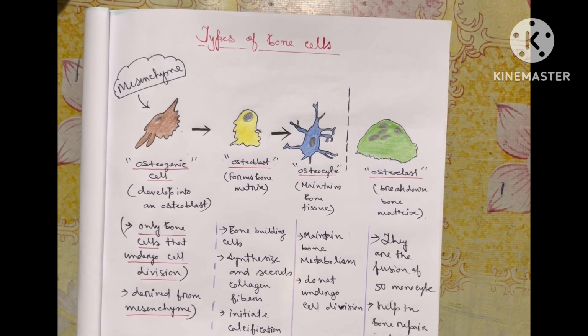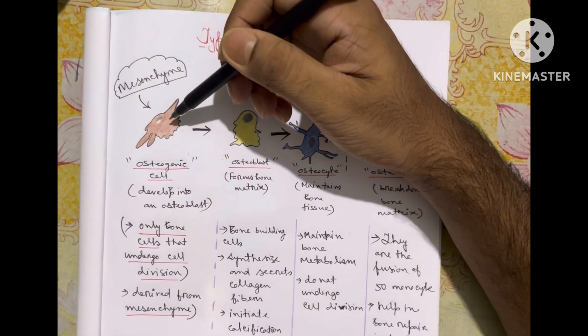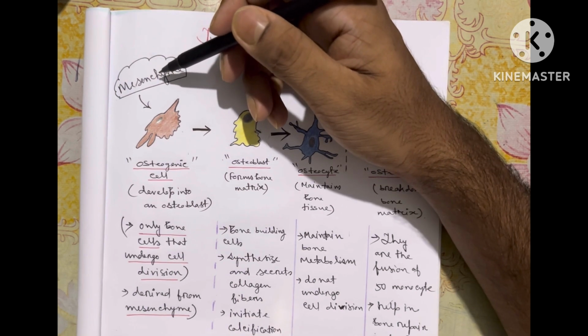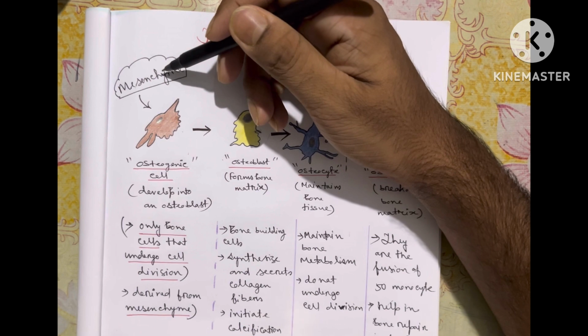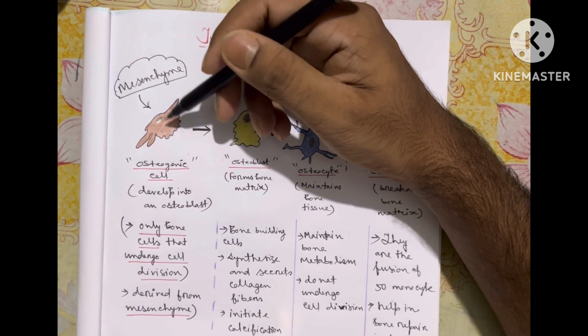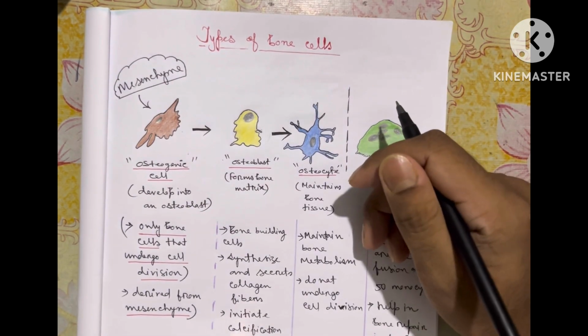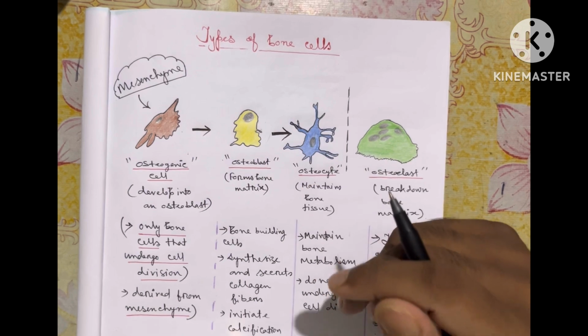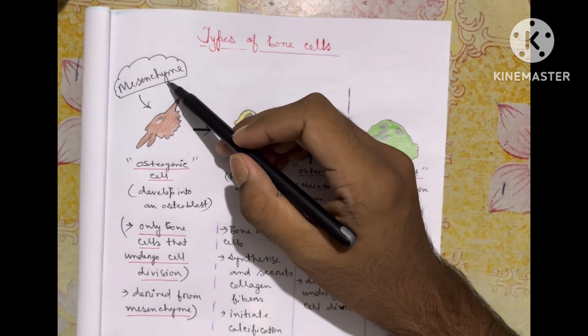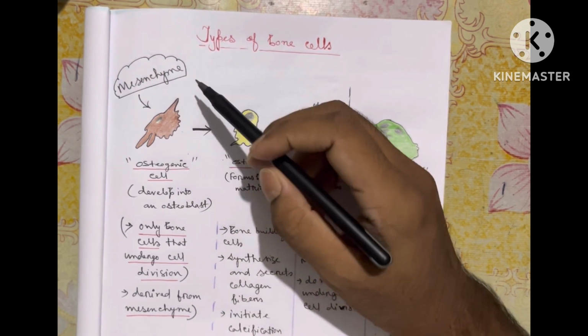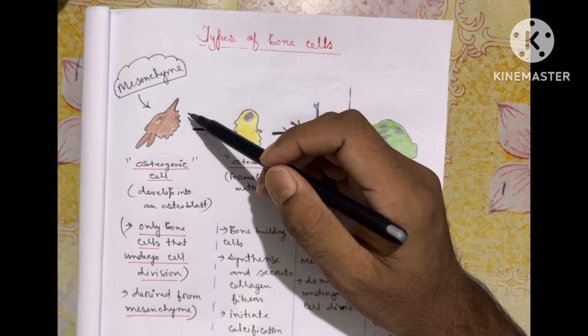So today in this lecture we are going to discuss what the different types of bone cells present in a human body are. So the first one is osteogenic cells. Osteogenic cells are a kind of cell which is derived from mesenchyme. Mesenchyme is the precursor of our osteogenic cell, but not only that, it is the precursor for all different kinds of connective tissues present in the human body. We know bone is a kind of connective tissue, so definitely the osteogenic cell is the first type of bone cell.